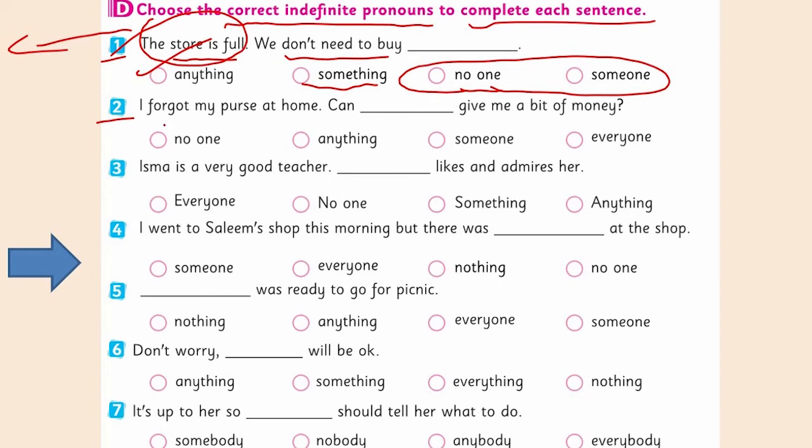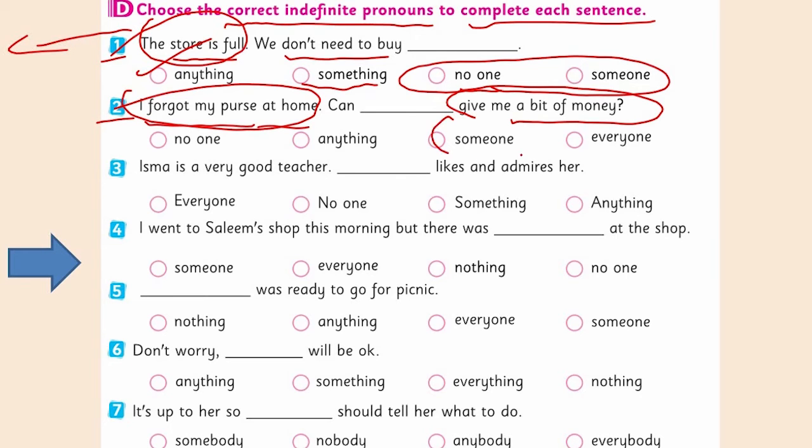Look at the second one. I forgot my purse at home. Can give me a bit of money. He just forgot his purse at home, and now he is asking. Specific people are not mentioned here. The group of people can be anyone. Can someone give me a bit of money? Someone, meaning can anyone? Everyone is too many people, but among them can someone give me money? No one would make it negative. Anything is for things. Here he is referring to people.